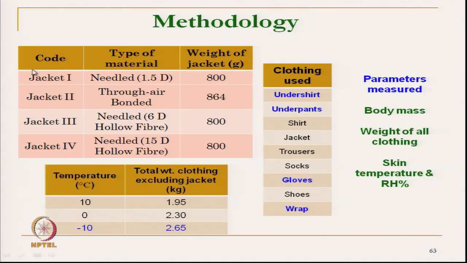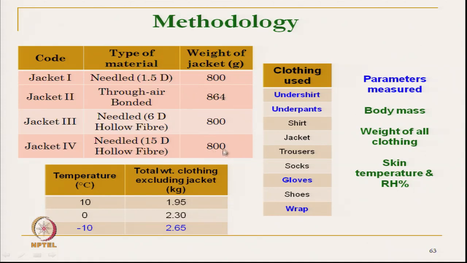The difference is only in the middle layer; the inner layer and outer layer are fixed. The middle layer of jacket 1 is made of 1.5 denier needle punched nonwoven fabric. We have tried to keep the jacket weight around 800 gram.